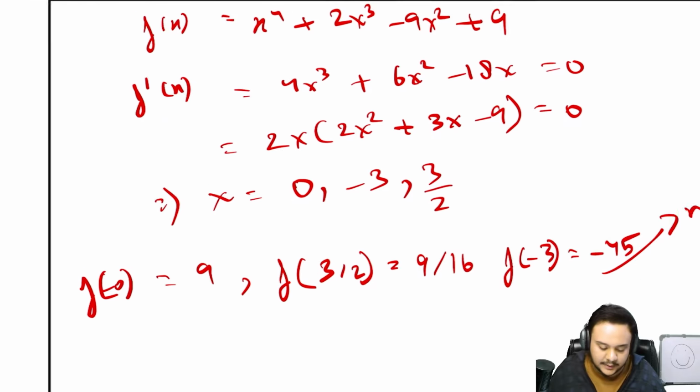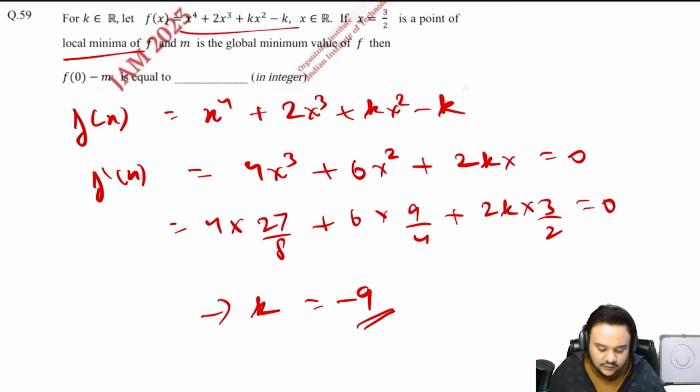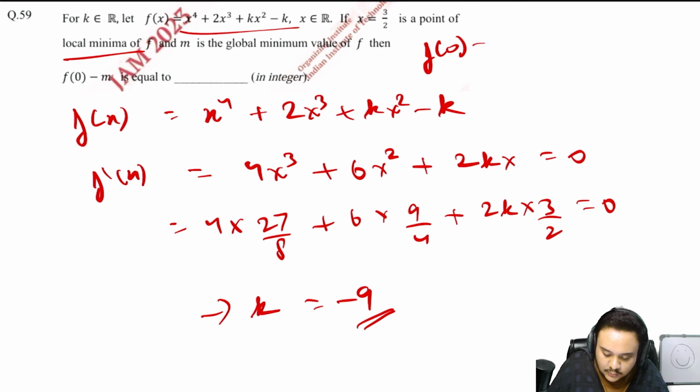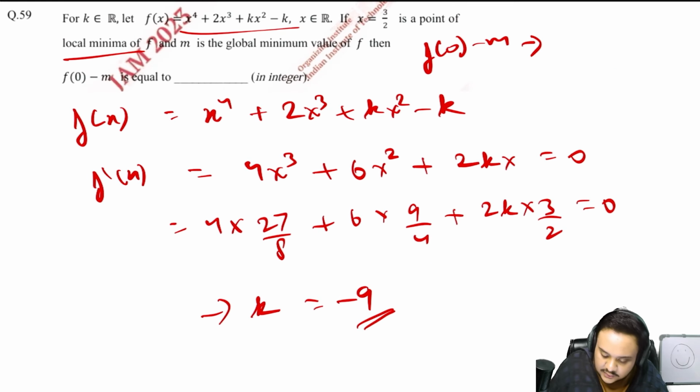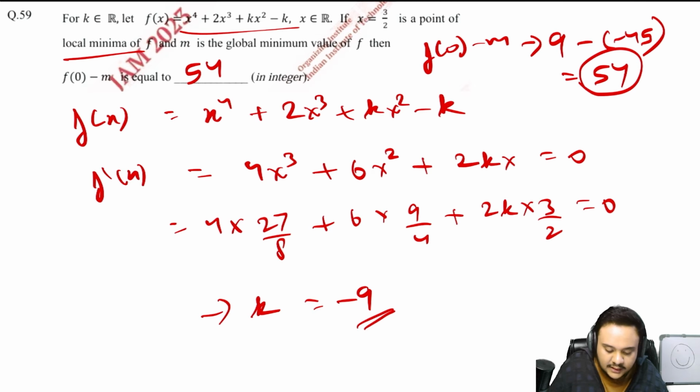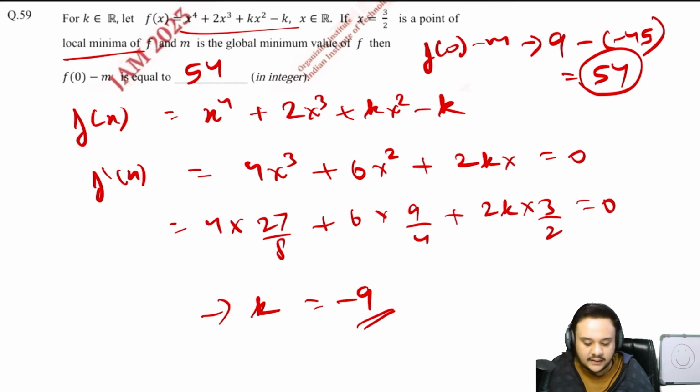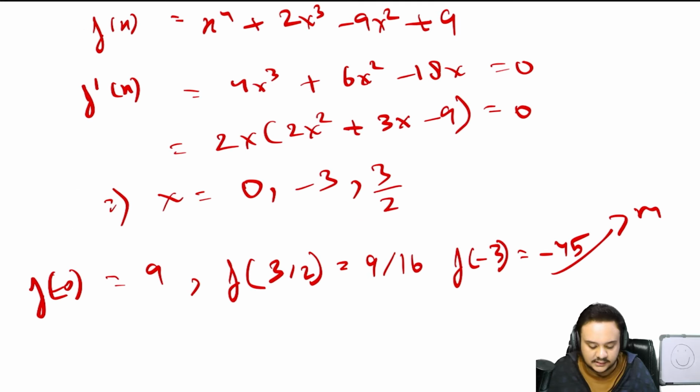This is m. Okay, and what did you have to find? You had to find f of 0 minus m. f of 0 was 9, so this means 9 minus minus 45, so you get 54. This is your final answer. Okay, so not very difficult. The only thing is that you should know this step, how you get local minima and how you get the global minimum. Obviously this is very important.